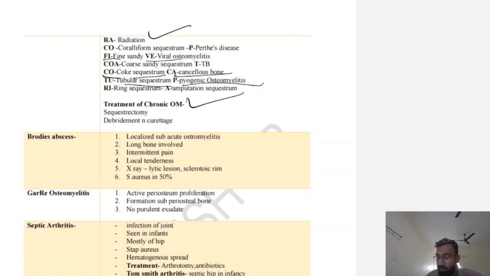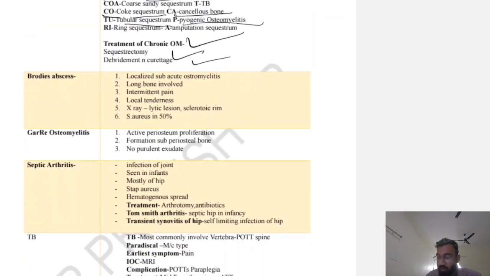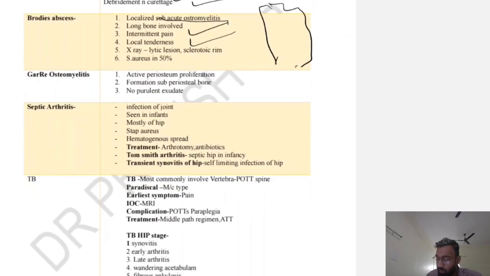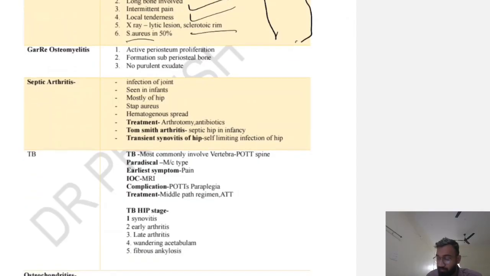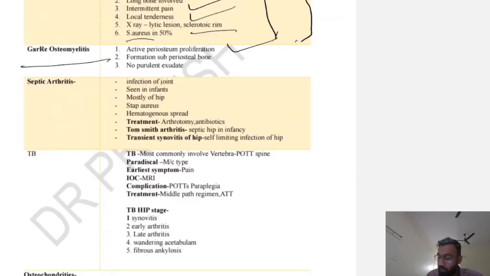Okay, so what is the treatment of chronic osteomyelitis? Sequestrectomy, debridement, and curettage. Next is Brodie's abscess. Brodie's abscess is localized subacute osteomyelitis. A long bone, the tibia, is involved. The patient will present with intermittent pain and local tenderness. X-ray shows a lytic lesion with a sclerotic rim. Staphylococcus aureus is seen in 50% of patients. So these are different types of osteomyelitis. Garre osteomyelitis: active periosteal proliferation, formation of subperiosteal bone, no purulent exudate.